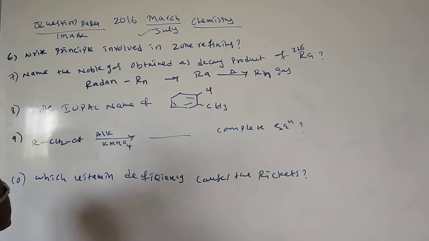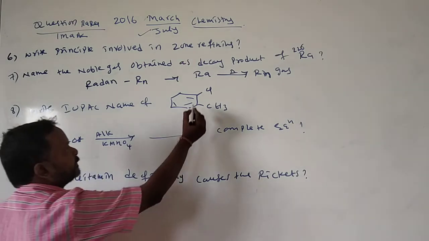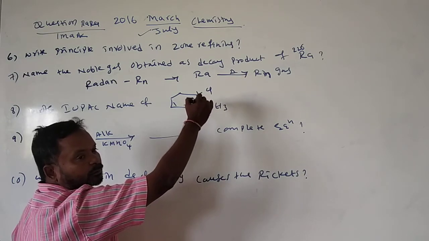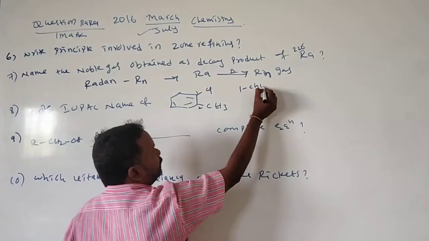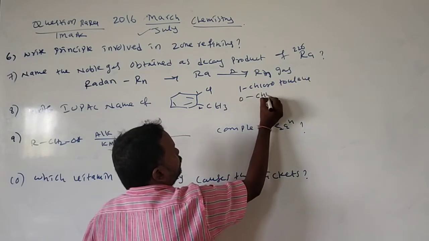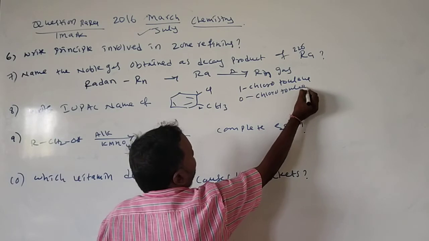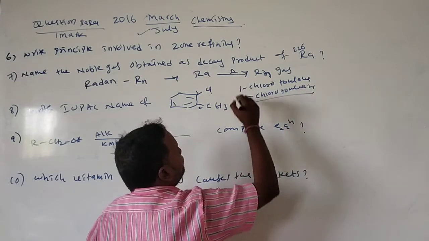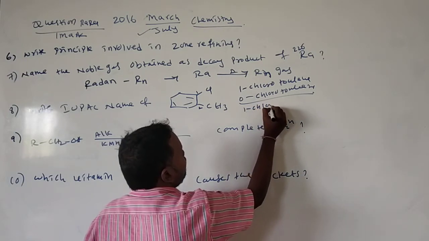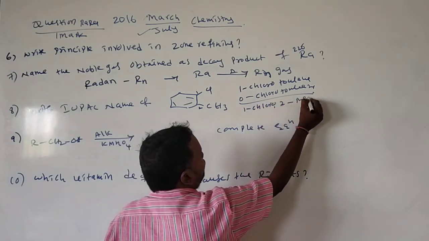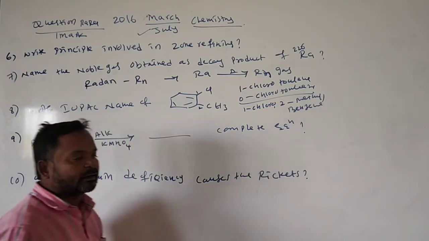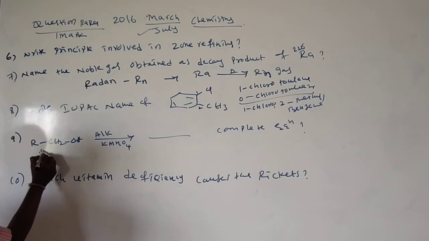Write the IUPAC name of this one. Okay, this is 1, 2. This is called 1-chloro-2-methylbenzene, or ortho-chlorotoluene. Both are the same. Or 1-chloro, 2-methyl benzene.